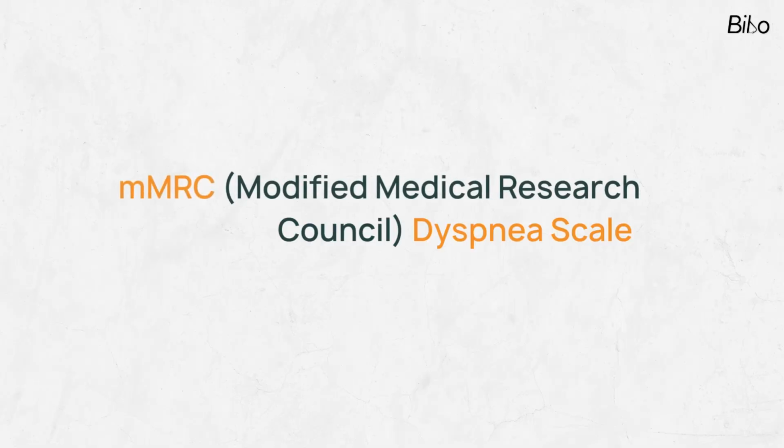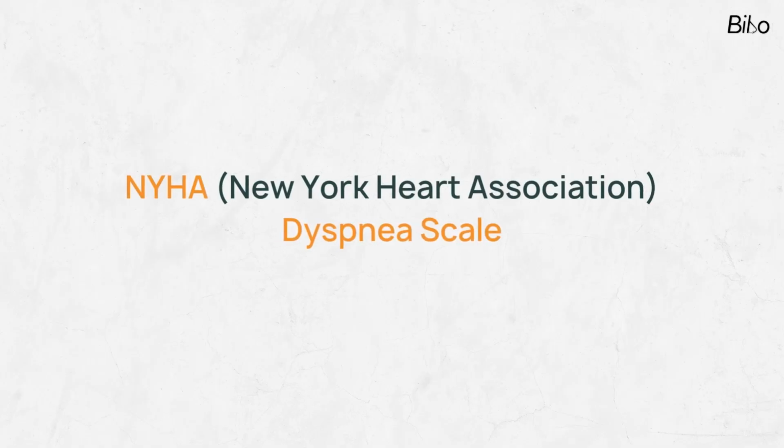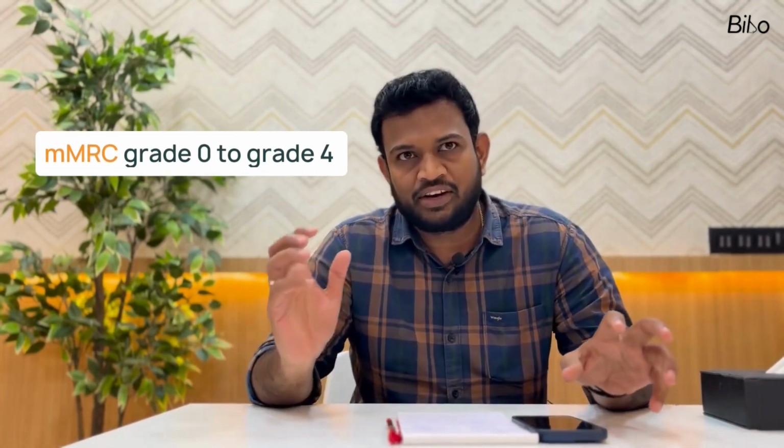So we have two different types of classifications. Most commonly used for respiratory system is MMRC, Modified Medical Research Dyspnea Scale. And the next, commonly used for the cardiac conditions, is NYHA, New York Heart Association Dyspnea Scale. So based on that, we can grade the patient based on the patient's complaint, which class the patient is fitting into. We range from MMRC grade 0 to MMRC grade 4.